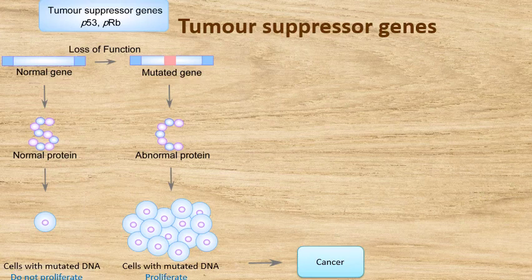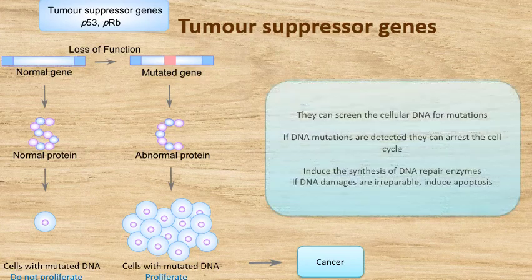So, how can these tumor suppressor proteins stop the cell cycle if the DNA are mutated? First of all, these proteins will screen the cellular DNA at every checkpoint of the cell cycle.